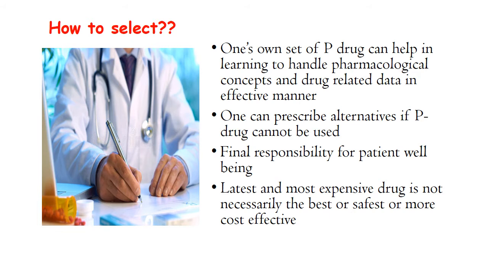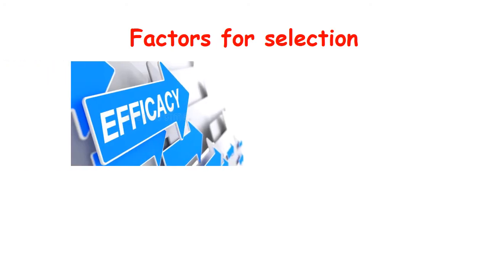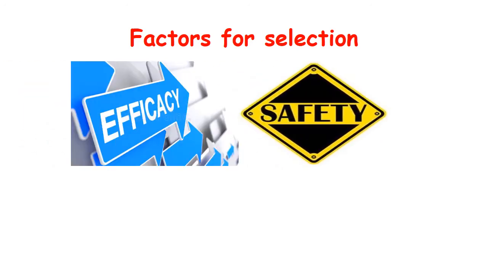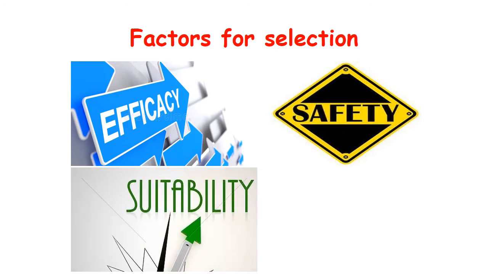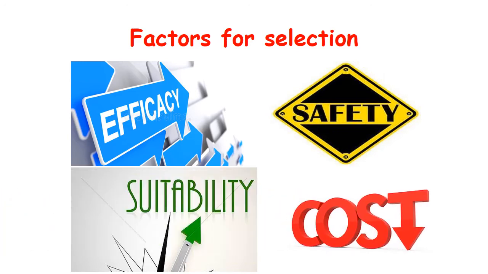So what factors should we take into consideration while selecting a P-drug? There are various factors. Some of them are the efficacy of the drug, how effective is the drug for that specific condition; the safety of the drug, what side effects a drug can cause; the suitability of the drug, whether the drug is available in the proper dosage form or formulation to give to the patient; and the cost of the drug. The comparison of the cost of various drugs in the same group or different groups will help us in selection of our personal drugs.